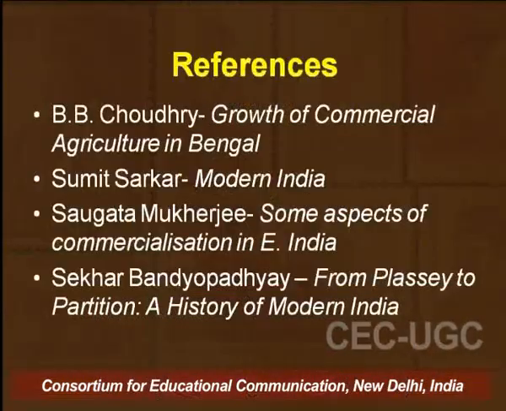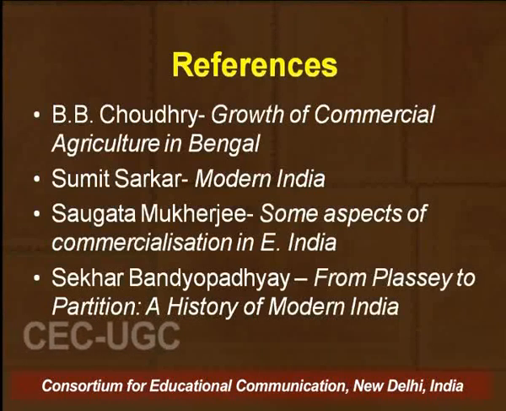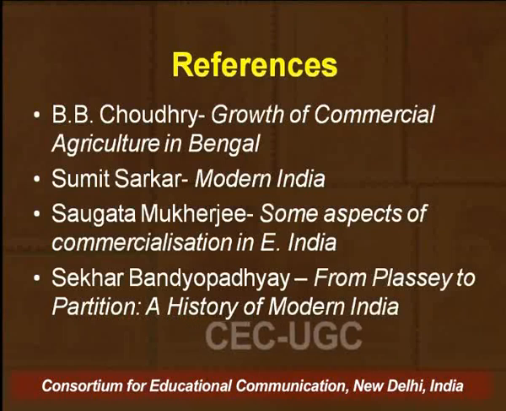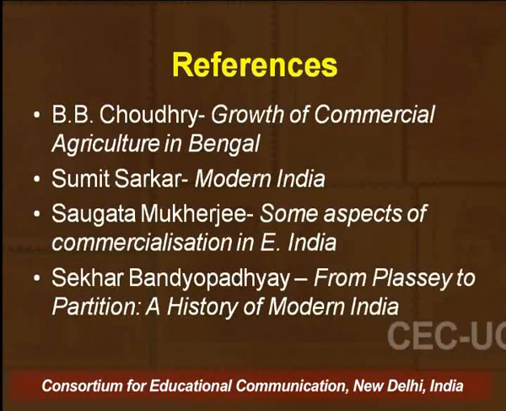In the context of the references, you can refer to Bipan Chandra's... Bhabani Chaudhary's Growth of Commercial Agriculture in Bengal, Sumit Sarkar's Modern India, Shaukat Mukherjee's Some Aspects of Commercialization in Eastern India, and Sekhar Bandyopadhyay's From Plassey to Partition, A History of Modern India. These are some of the readings you can refer to while talking about the commercialization of agriculture during the colonial times, and how this created an impact on the Indian society and economy.